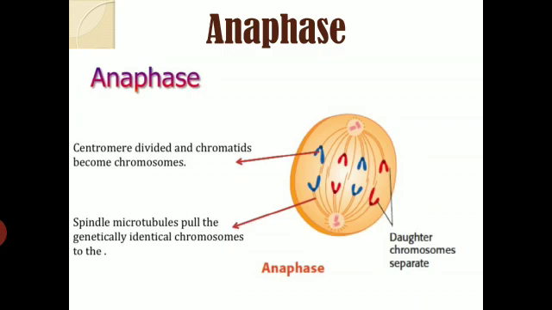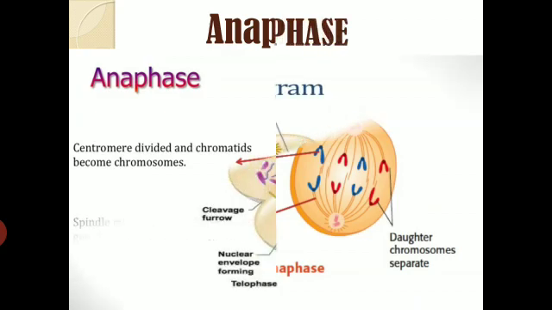So here what happens is that the sister chromatids get separated from each other and start to move towards the opposite poles. The separation of chromatids starts at the kinetochore, and at times they may form V-shaped, L-shaped, J-shaped or I-shaped structures, depending on the position of the kinetochore. So this is what happens in anaphase. Separation of chromosomes takes place in the phase called anaphase.